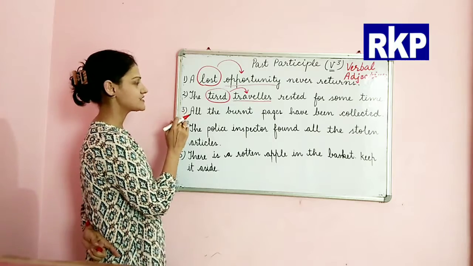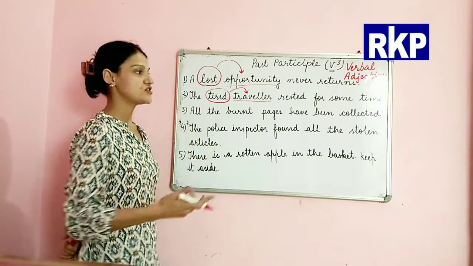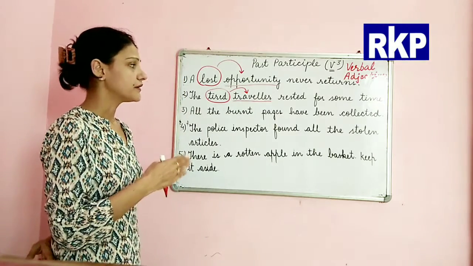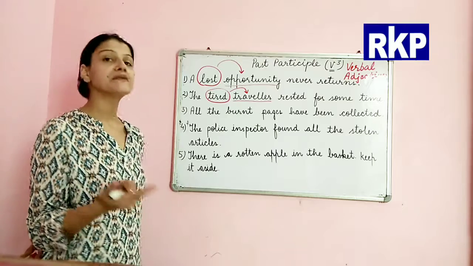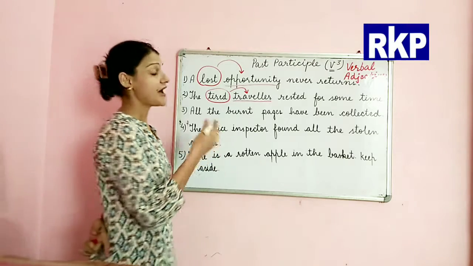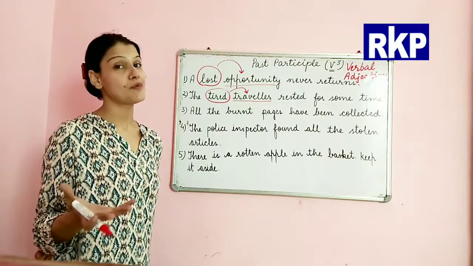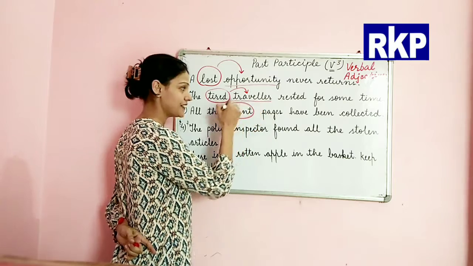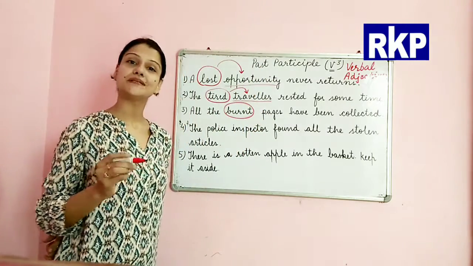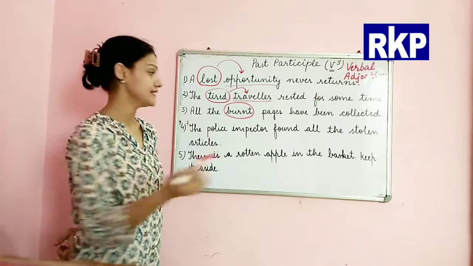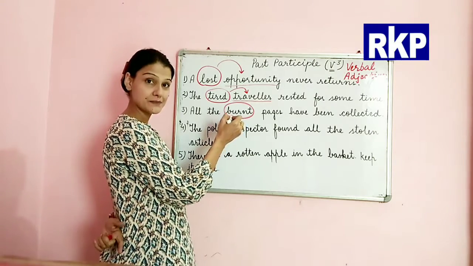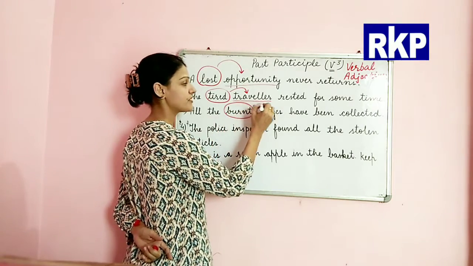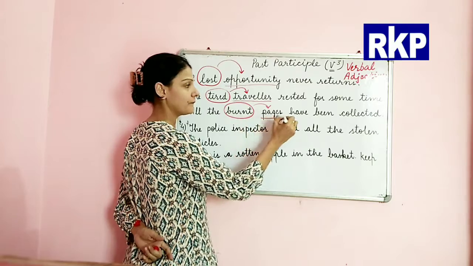Next is: all the burnt pages have been collected. Now, which is the word which is modifying some noun in the sentence and which is a third form of verb? Exactly, that is burnt. Burnt is our past participle. Burn, burnt, burnt. So this is the past participle which is acting as an adjective and modifying the noun pages.